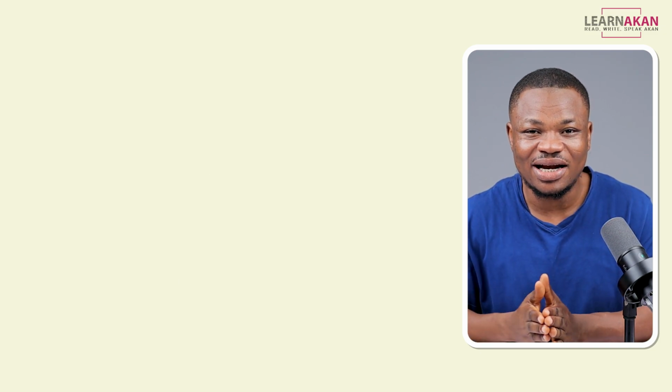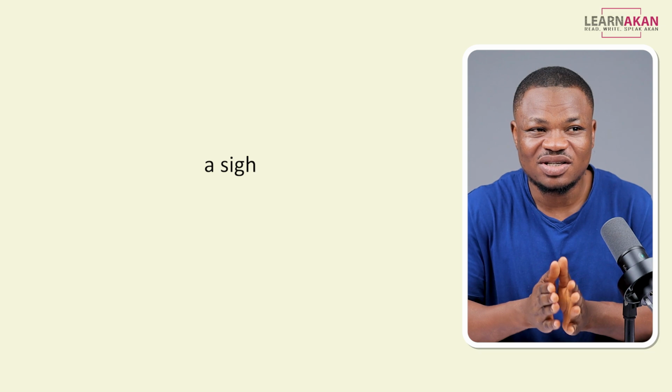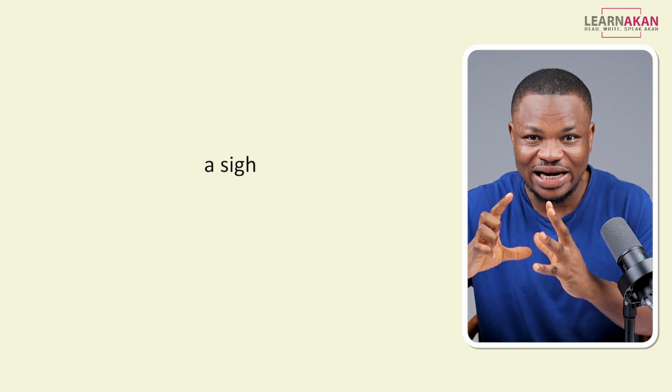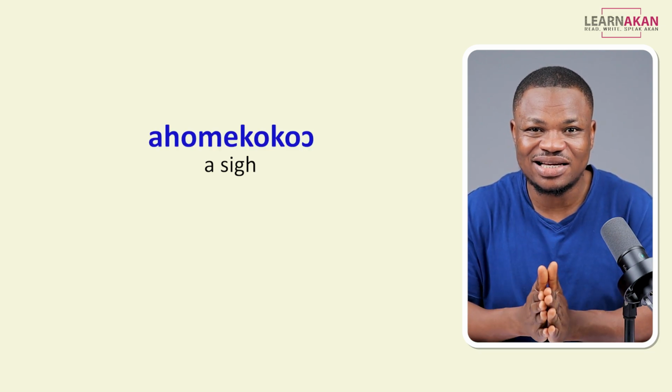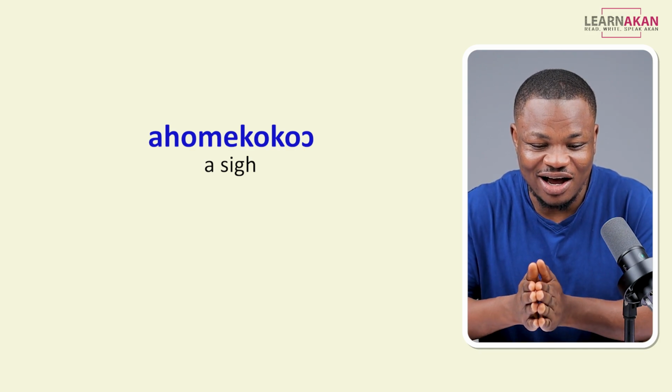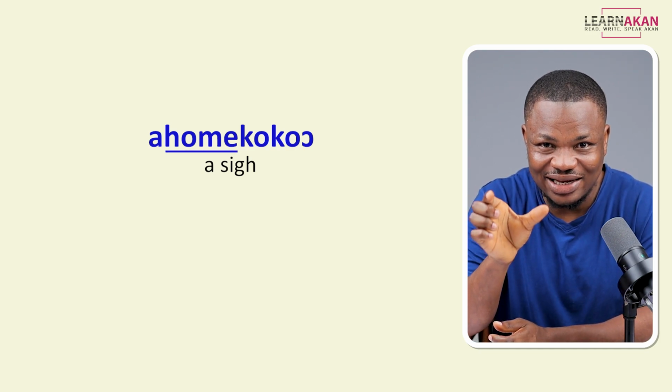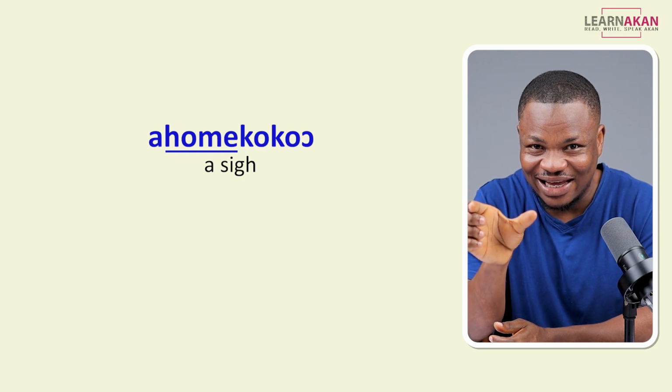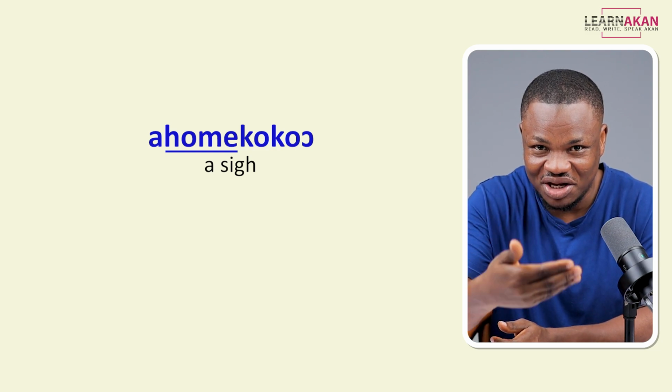To the next one, and that is to sigh. Now, sigh by itself, so the noun sigh, is ahomekoko. And as you can see in there, there's the home in there, right? Which is to breathe.